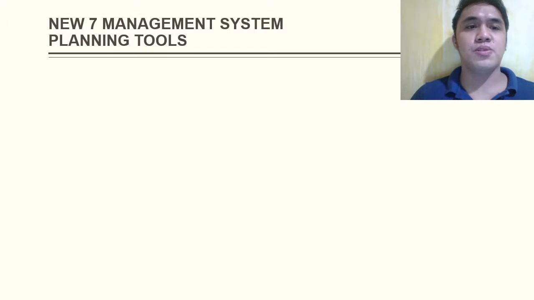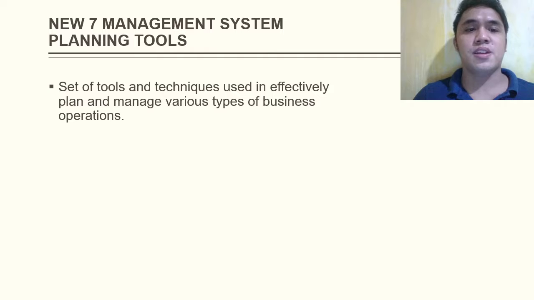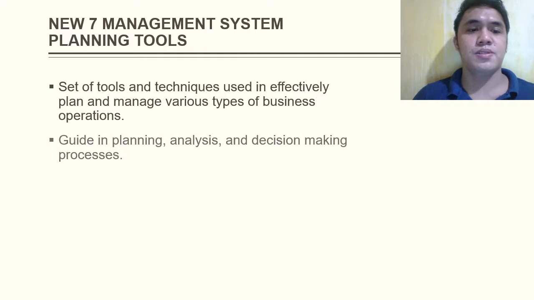The systems approach to management with the topic of the new 7 management system planning tools. So what are the new 7 management system planning tools? These are a set of tools and techniques used to effectively plan and manage various types of business operations. These are guides in planning, analysis, and decision-making processes.